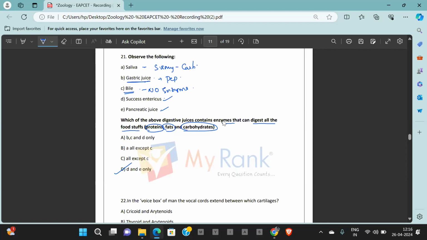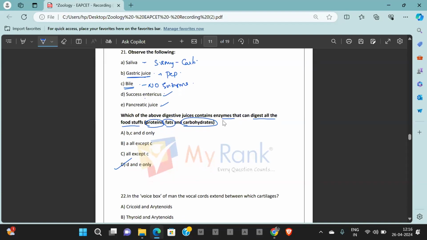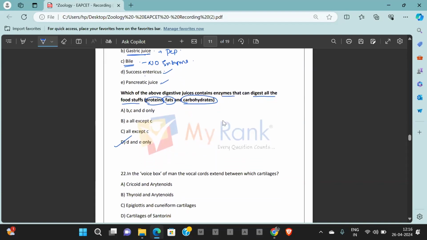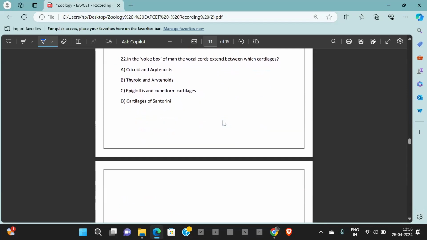So here where all the enzymes are found for proteins, fats, and carbohydrates, it is intestinal juices and pancreatic juices. Answer is D and E only. That is option D is the correct answer for question number 21. Question number 22. In the voice box of man, the vocal cords extend between. Okay, it is a direct question.